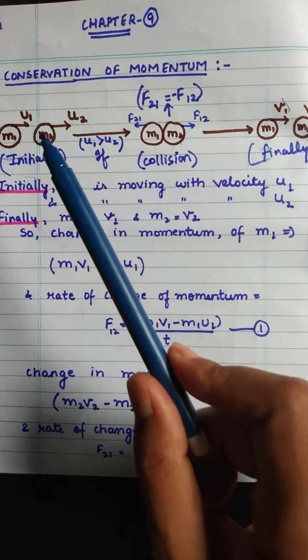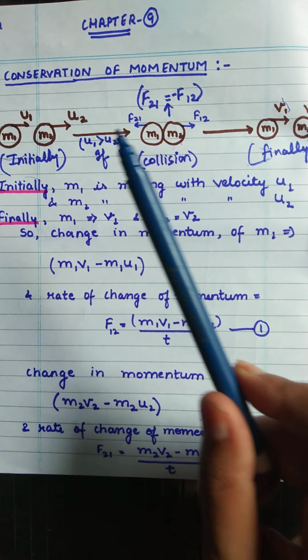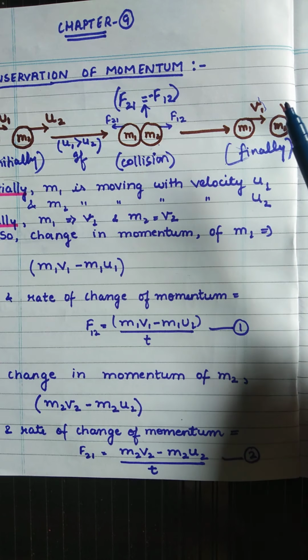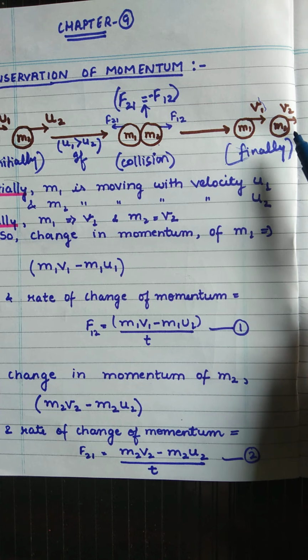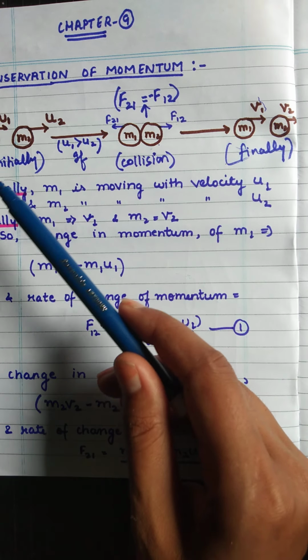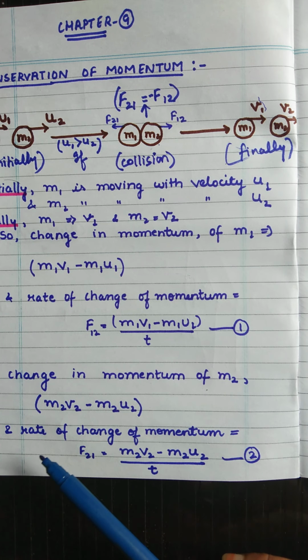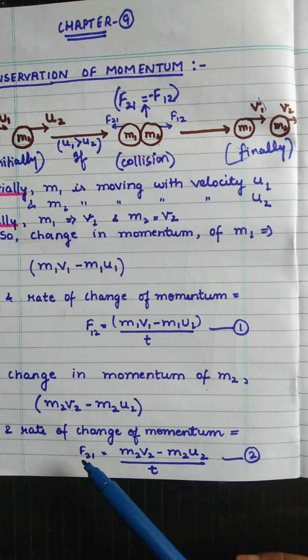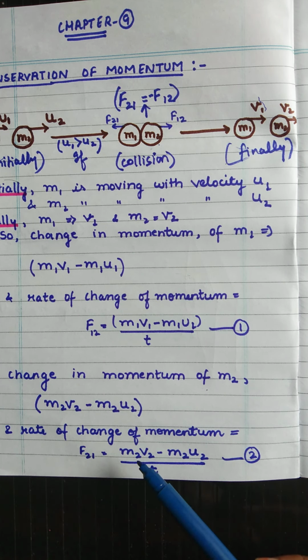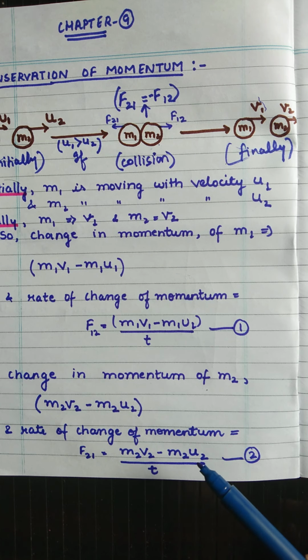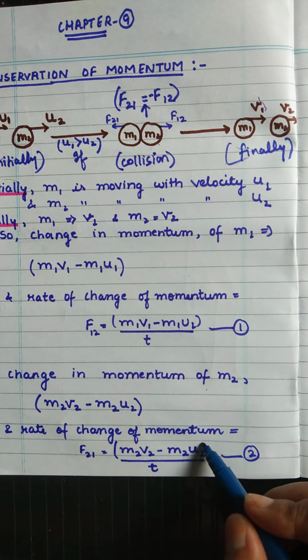Now similarly for the mass m2, the change in momentum will be m2 v2 minus m2 u2, and the rate of change of momentum will be f21 is equal to m2 v2 minus m2 u2 upon t. This is for the second object.